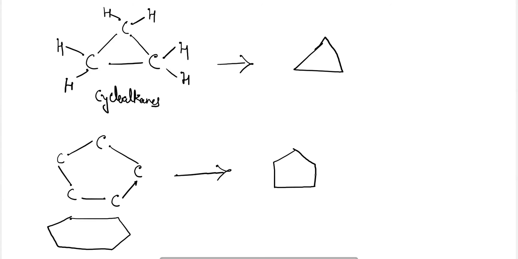Next is the wedge formula. For the wedge formula, we generally use a solid wedge. A solid wedge will be used like this, and it will be colored in.